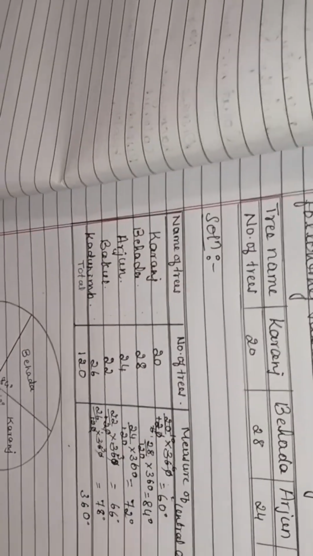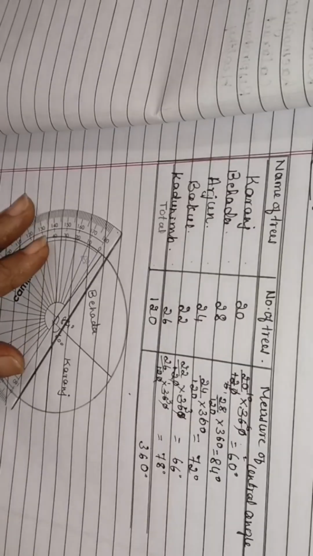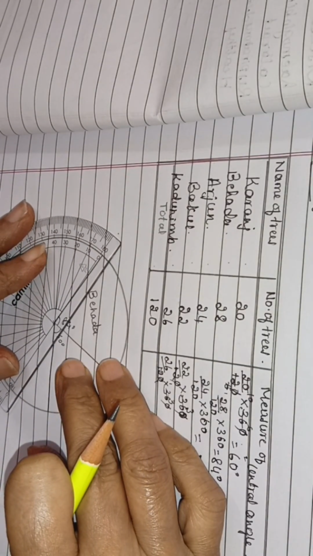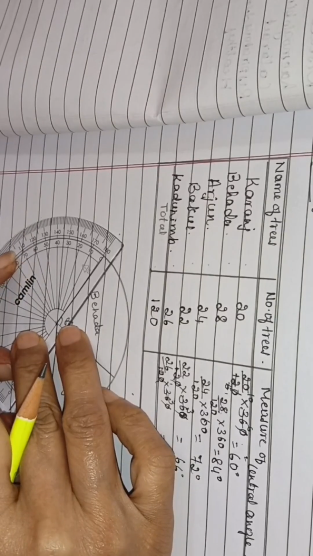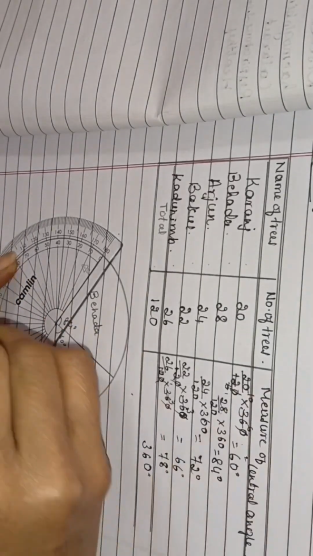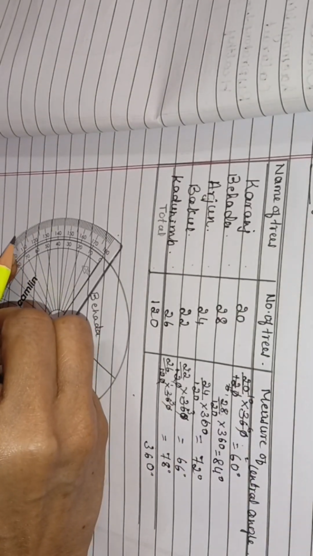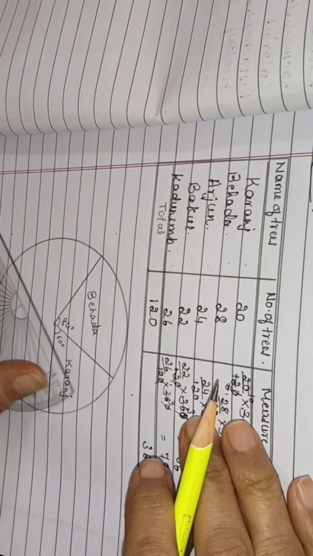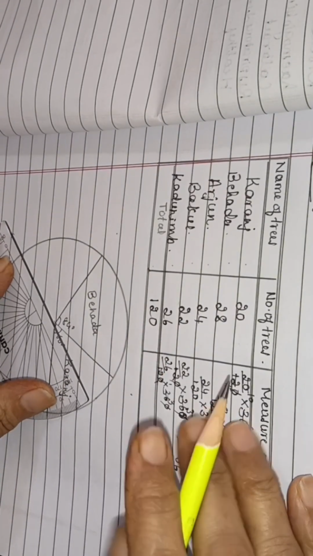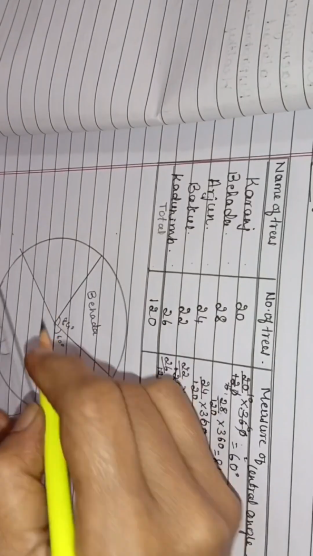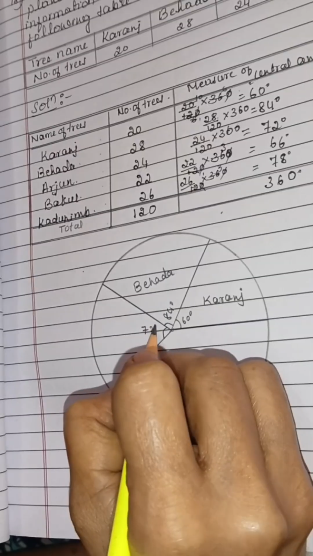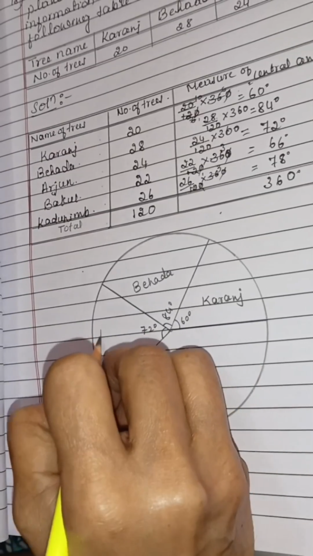See, 72, like this. So this is 70, 71, 72. This is 72 degrees. That is Arjun.